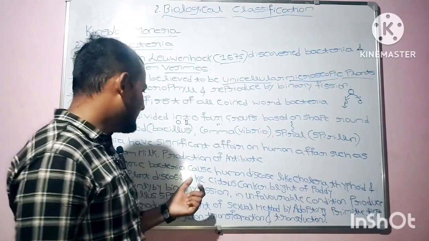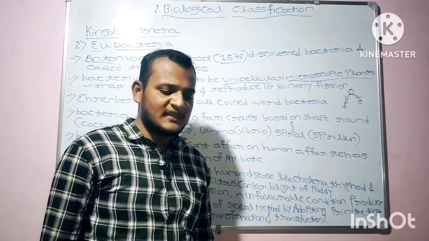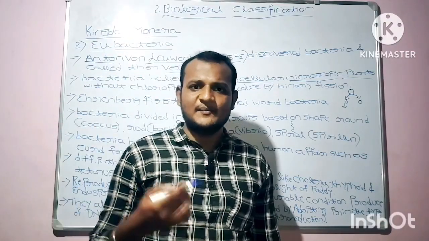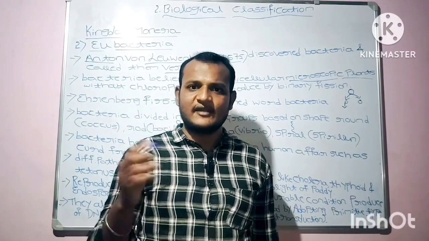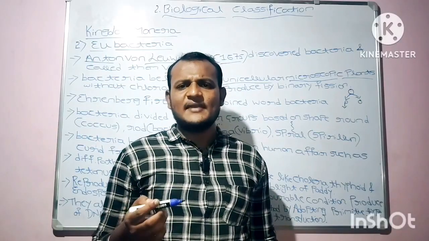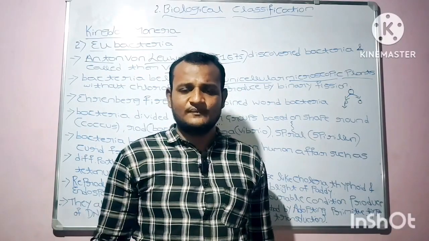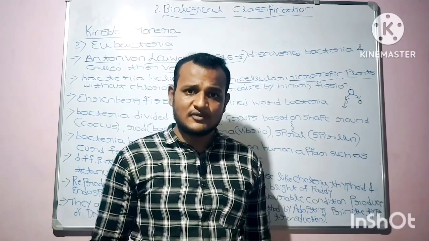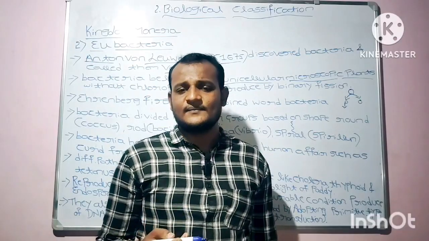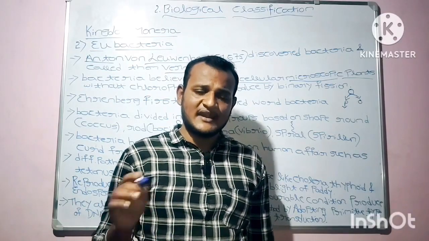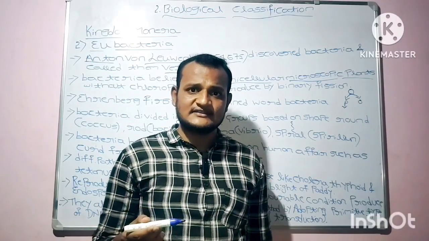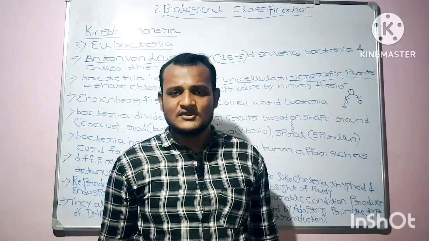Different pathogenic bacteria cause human diseases. See, bacteria are beneficial and bacteria are also harmful. Some bacteria cause damage to human beings, as well as farms, animals, and pets also. Pathogenic means disease transmission, that is, it causes damage to life.